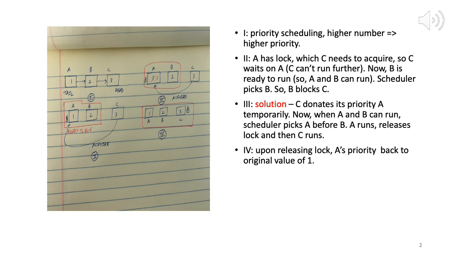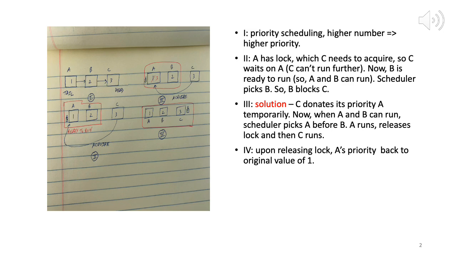So now, the ideal scenario: you have a peculiar situation in which a higher priority process is waiting on a lower priority process to release the lock, which is fine because probably when A acquired the lock, C was not even ready to run. It can happen. So ideally what would happen is A would release the lock, then C would acquire it, and then C would run, no problem.